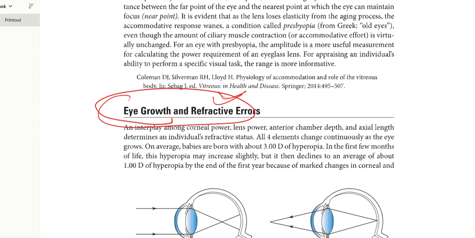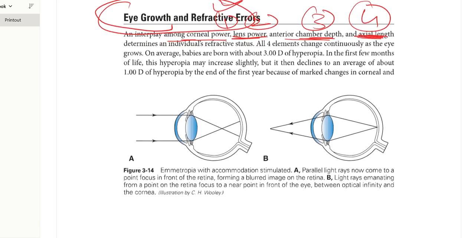On what factors does the refractive status depend? It depends upon corneal power, lens power, anterior chamber depth, and axial length. These four, okay, 1, 2, 3, 4. These show the refractive status.